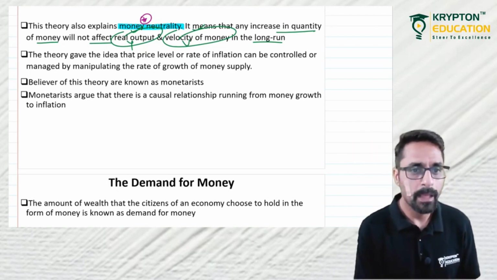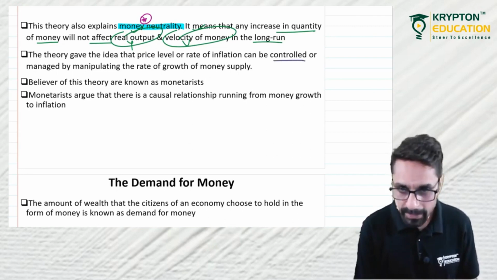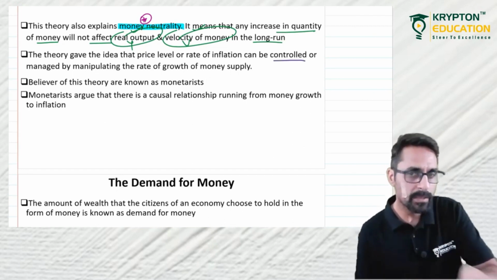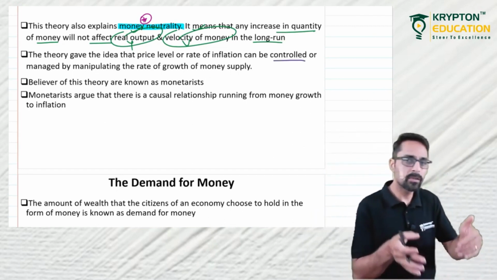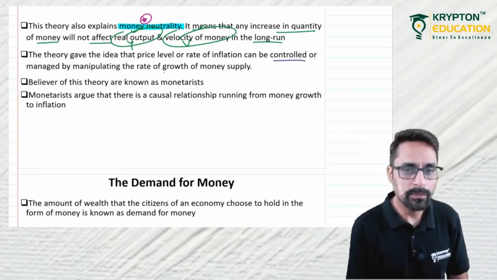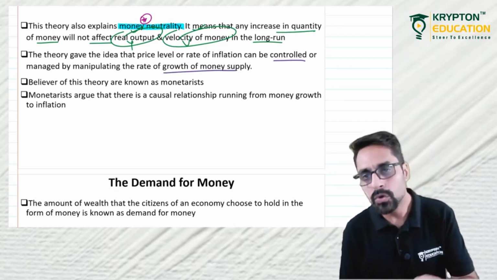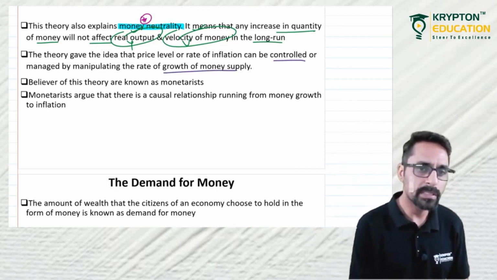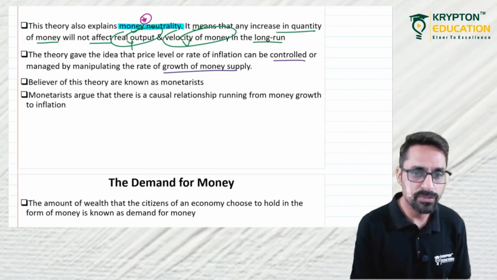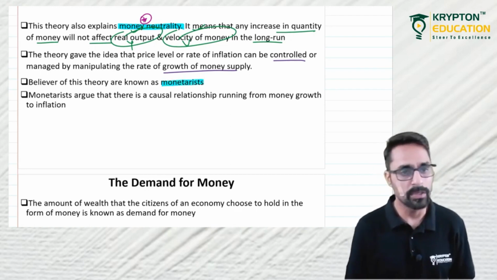Okay. The theory gave the idea that the price level or rate of inflation can be controlled. I said, if the quantity of money is halved, the inflation rate or the price level will be halved. Inflation can be controlled or managed by manipulating the rate of growth in the money supply. You can manipulate the rate of growth in money supply and you can control the inflation. Believers of this theory are known as monetarists. They are called monetarists, those who believe in the quantity theory.